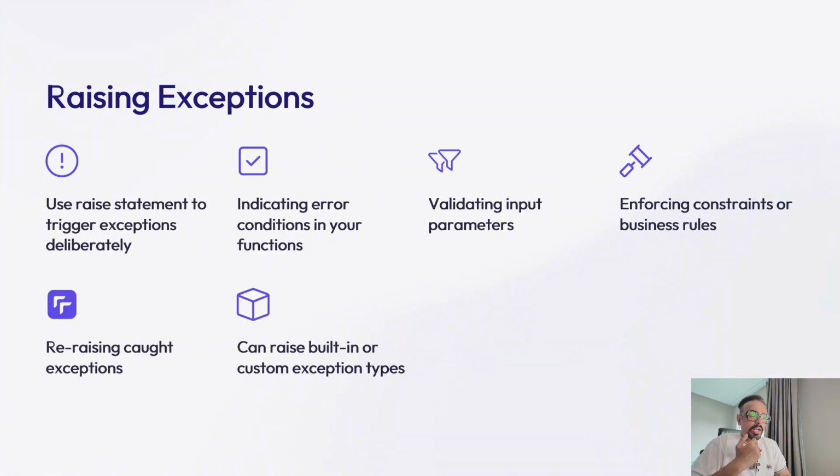Custom exceptions I'm going to take after this. You can also re-raise a caught exception if you want to handle it partially, but still let it propagate up the call stack, which we are going to take later. In Python 3, you can use the raise from syntax to indicate that an exception is caused by another exception, which helps maintain the exception chain for debugging. In machine learning applications, you might raise an exception when data doesn't meet quality requirements or when model parameters are invalid.